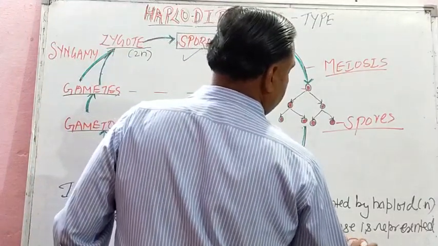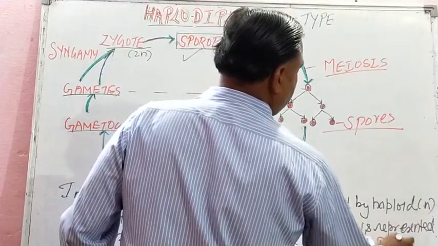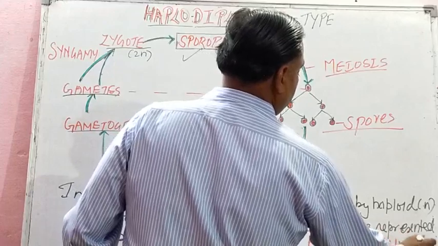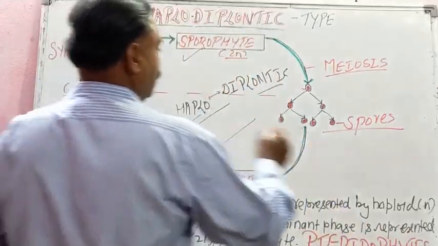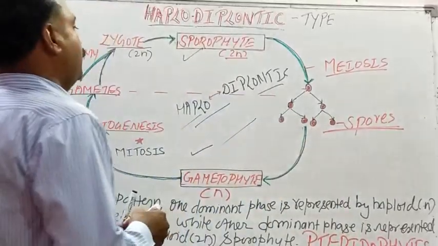Pteridophytes is the best example for haplodiplontic. They produce spores, you know very well.